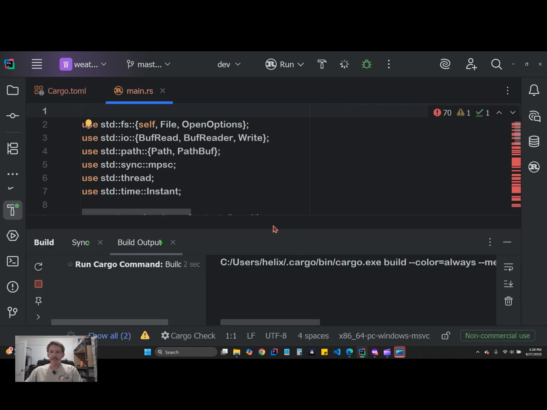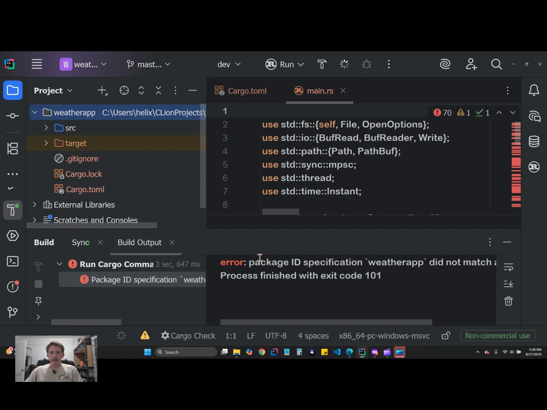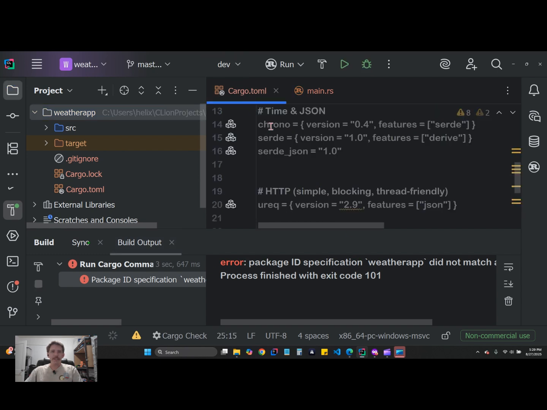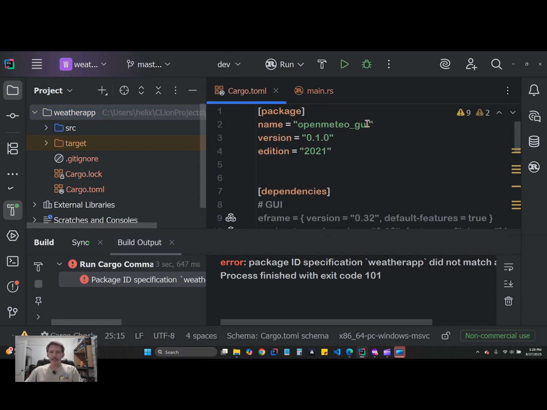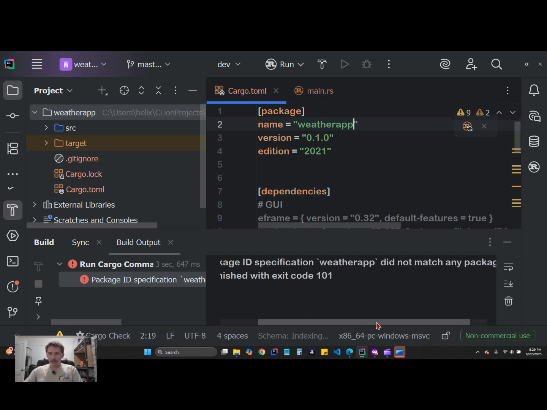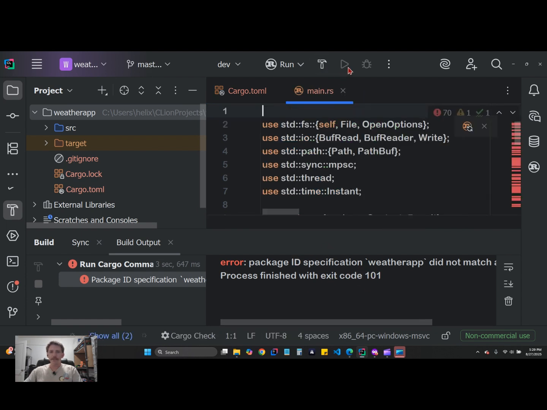Build, compile, build output, error. Oh, like I was saying at the beginning of the video, I forgot to change this name. Weather app. Boom, like I was saying. And that's going to say, let's see, what does the error say? It just gives you a vague error. It doesn't say check your toml file, which is what it should do.